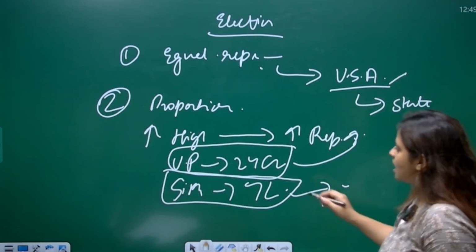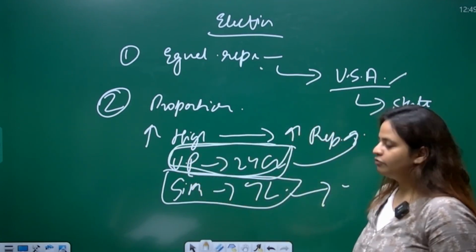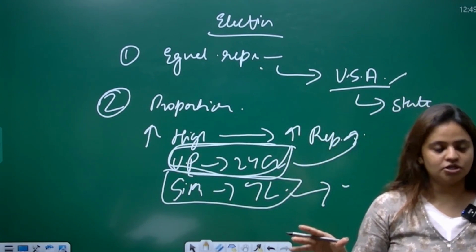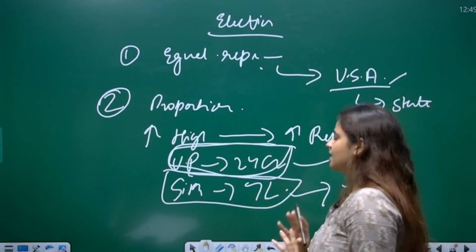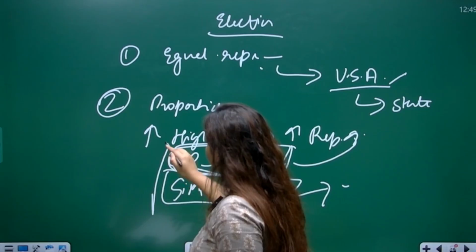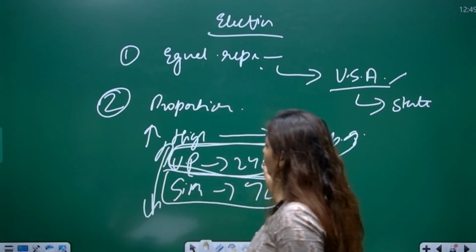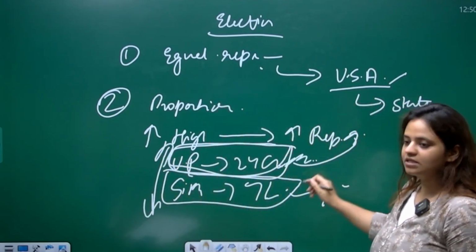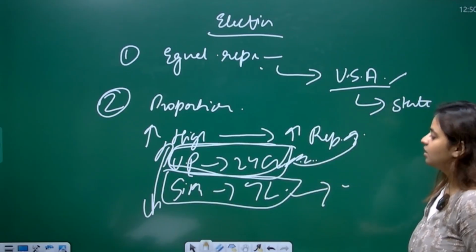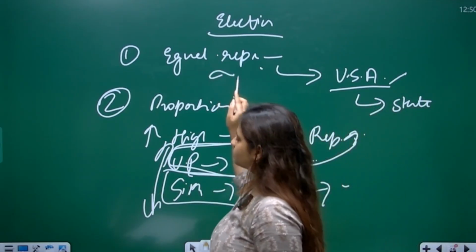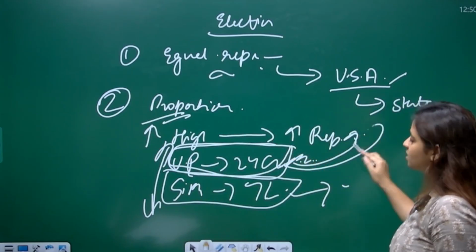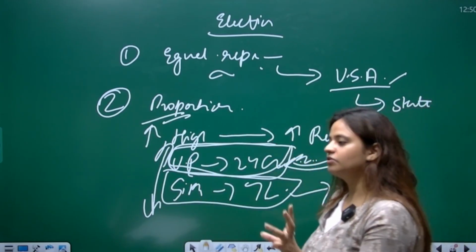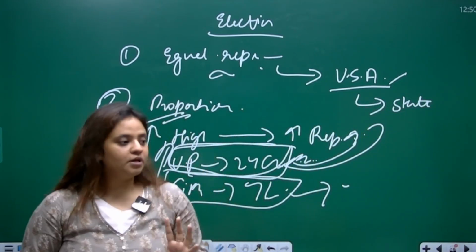As we can see, Uttar Pradesh has 24 crores, a large population, and Sikkim is a state with a lesser population, so there should be more representatives to represent the larger state. We have chosen proportional representation so that the representation from the states should be just in nature.